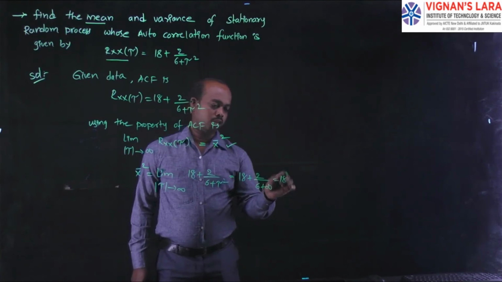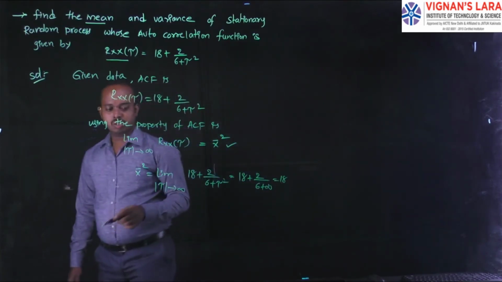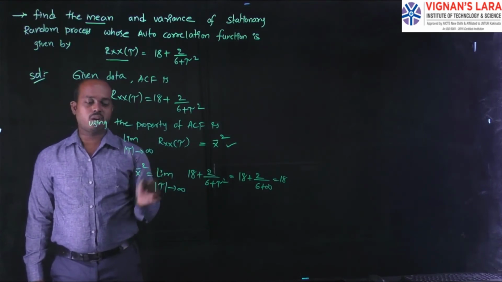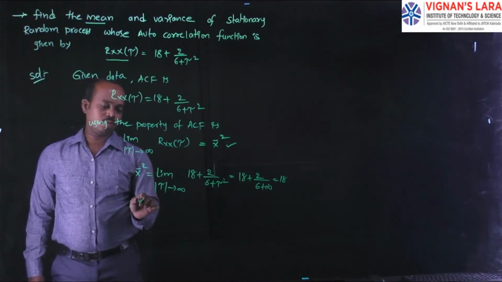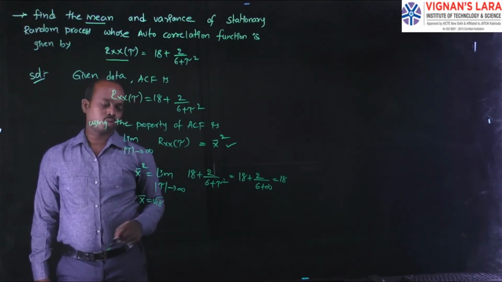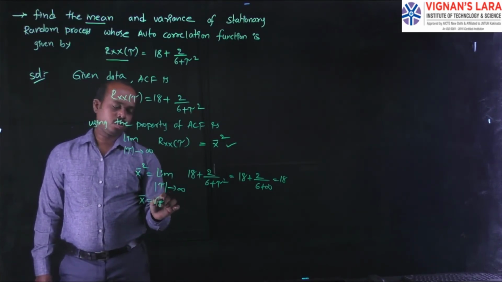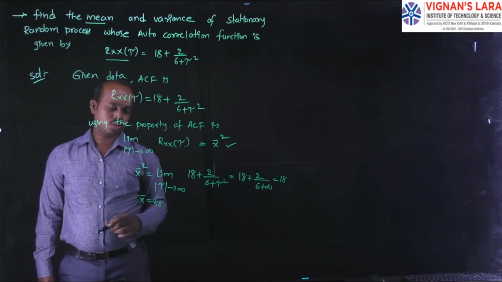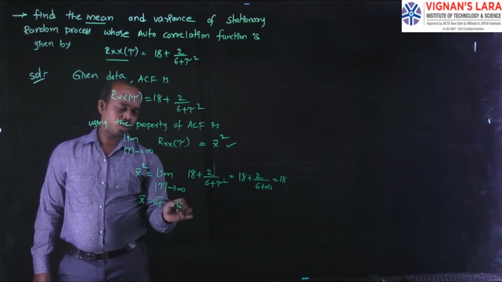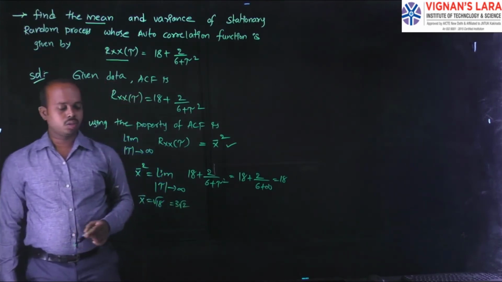The value is 18. This is not the mean value, it is the mean square value. From this, the mean value is the square root of 18. Square root of 18 is 9 times 2, that is 3 root 2.